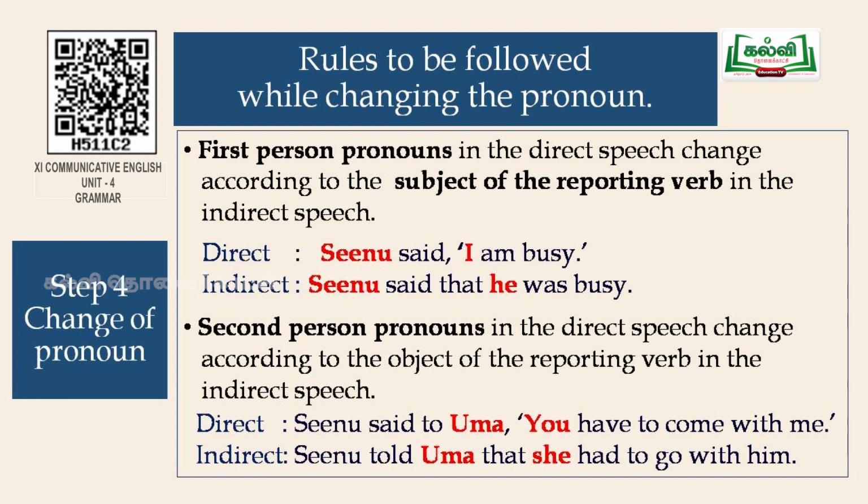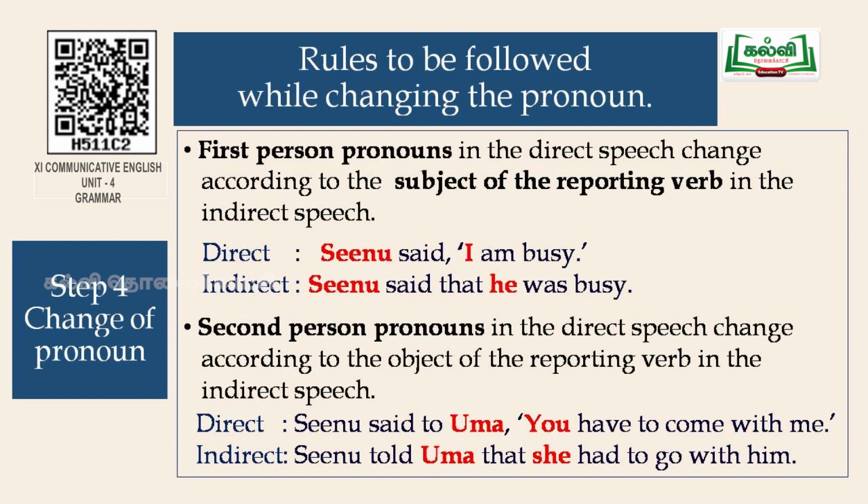The first person pronouns in the direct speech change according to the subject of the reporting verb in the indirect speech. For example, Seenu said, "I am busy." Seenu said that he was busy is the indirect speech of that sentence. Now, Seenu is the subject, and I, being the first person pronoun, refers to Seenu. So, it is converted to he.